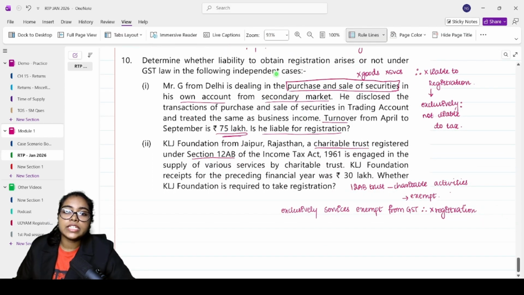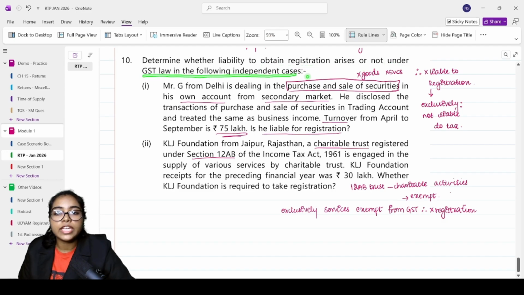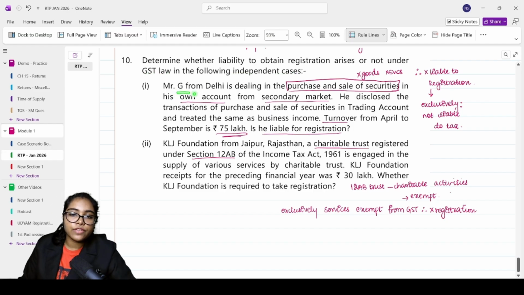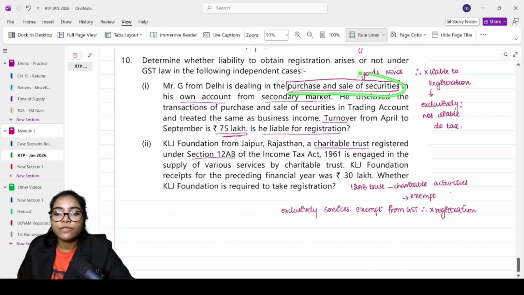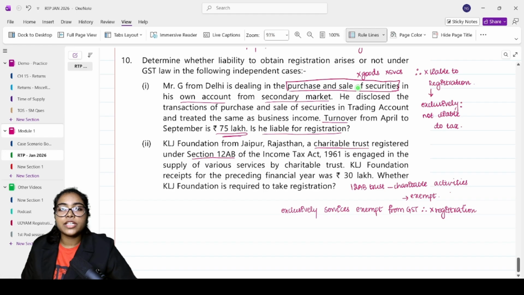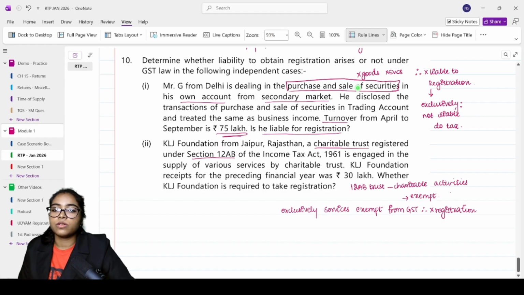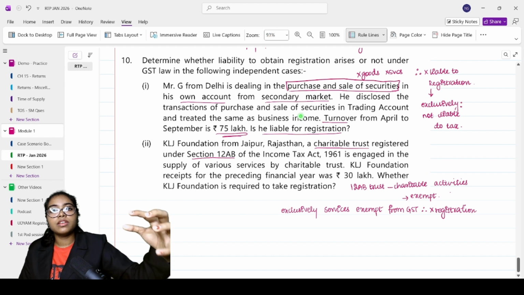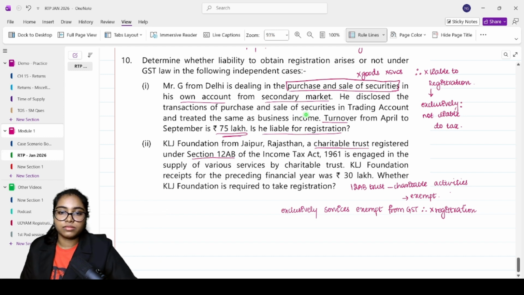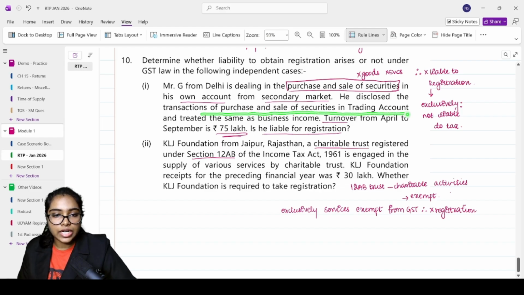Determine whether liability to obtain registration arises or not under GST law in the following independent cases. Mr. G from Delhi is dealing in the purchase and sale of securities. These securities are neither goods nor services. So this is completely dealing with something that is not liable to tax. Correct? He disclosed the transaction of purchase and sale of securities in the trading account and treated the same as business income.